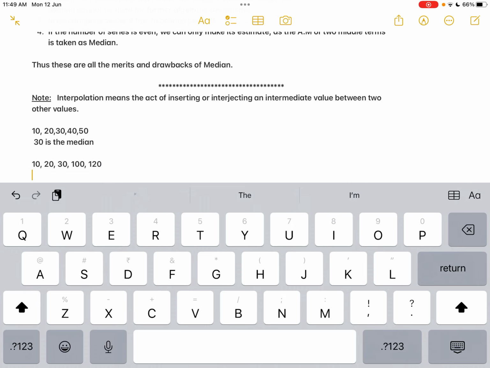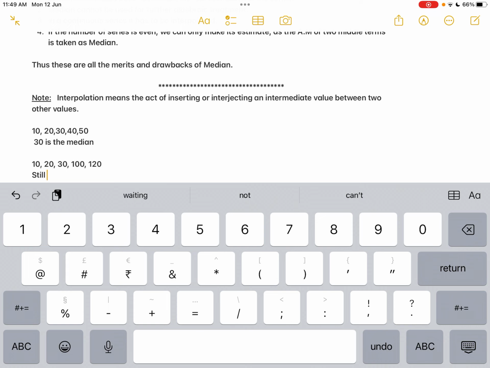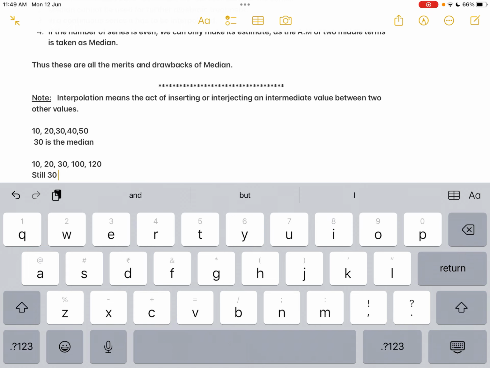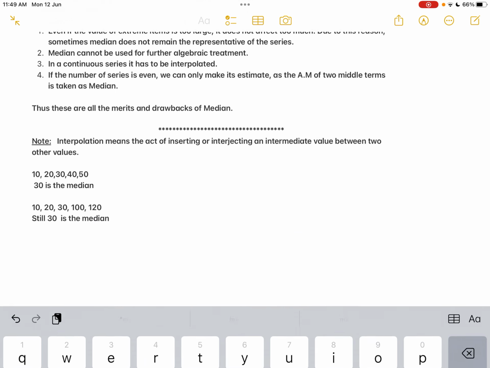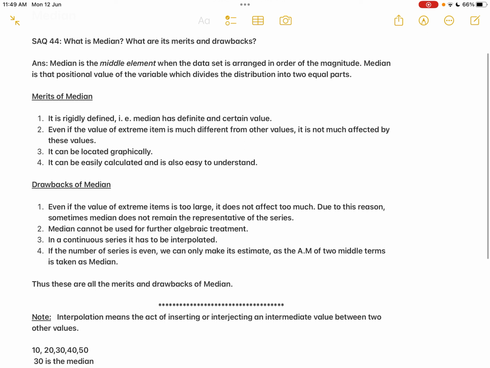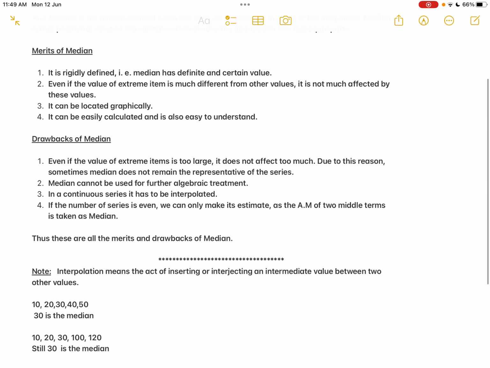So even if I'm making it 100 or 120, still 30 is the median, isn't it? So that is what it means: median is not affected by extreme values. So it can be an advantage or it can be a disadvantage.